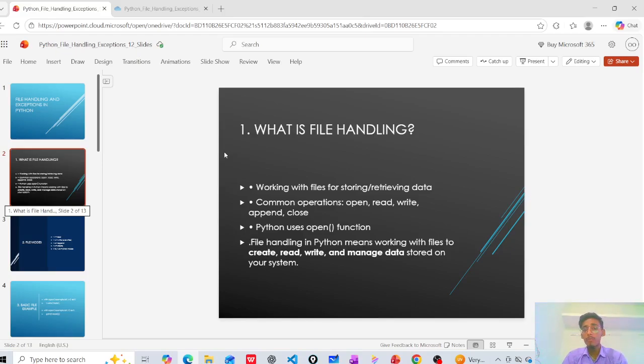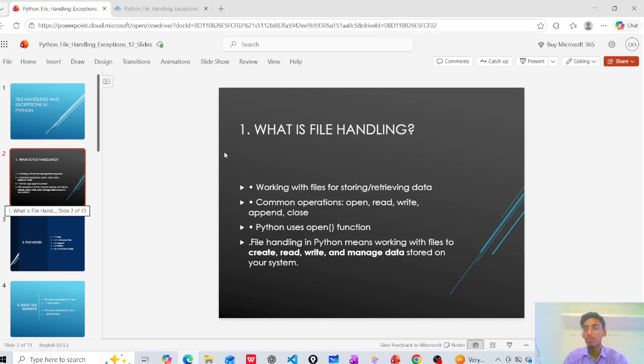You can create your own file and enter some data in that file. That process is called creating a file. First you create the file and read the data in the file.